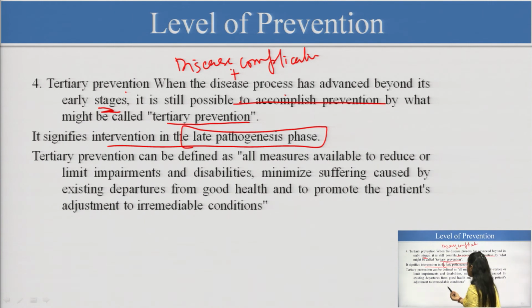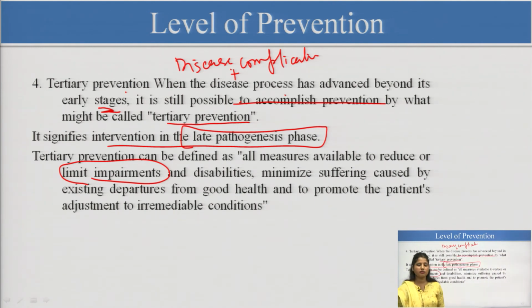So, what we can do is limit the impairments. Sometimes the person is suffering from a disease and there are complications, like the quality of life is impacted. Or the person has a disability, the person is not able to do daily activities. That daily activities are compromised. So, we can limit those impairments. We can reduce the disabilities which are associated with any disease. We can minimize the suffering of the patients.